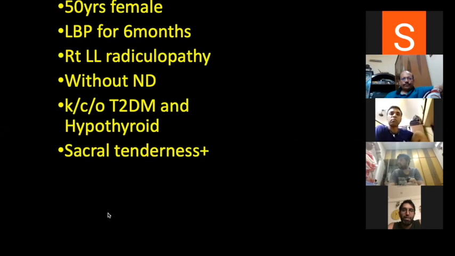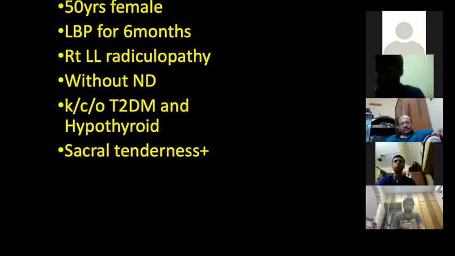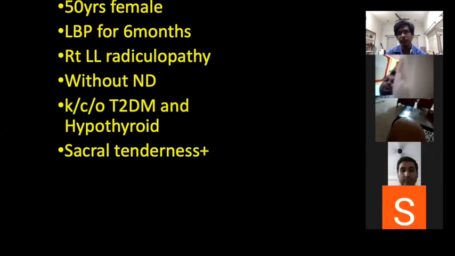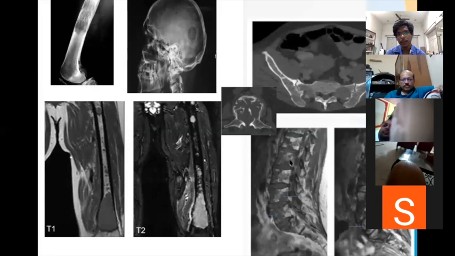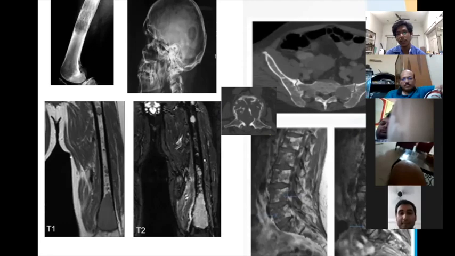This is another female, 50 years old, low back pain since last 6 months. Sir, I had a question. For that multiple myeloma patient, will we go for fixation? Fixation of what? Of the fractures. Which fracture? We can see the L2 pedicle and L3 pedicle lytic lesions. Lytic lesion is there, but where is the fracture? Fracture is not there, there's a lytic lesion. It will improve with chemotherapy. It does well.